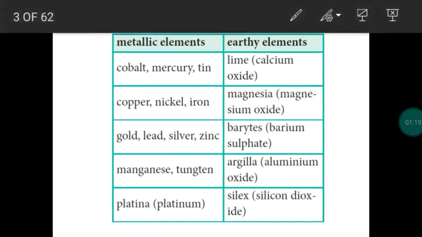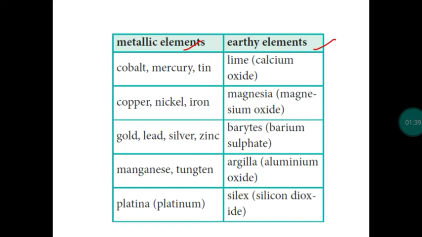Then the third one, metallic elements. Some elements are present in the form of solid metals like copper, nickel, iron, cobalt and so on. Then earthy elements means elements present in the form of compounds like calcium oxide or magnesium oxide and so on. So Lavoisier had a very limited number of elements, around 23. He classified the elements into 4 major groups: acid making elements, gas like elements, metallic elements and earthy elements.